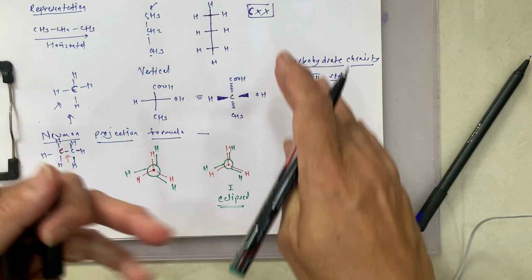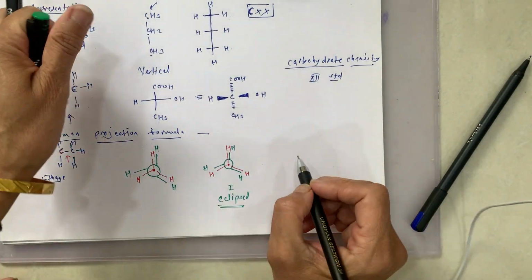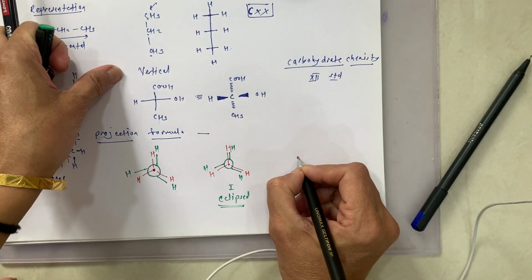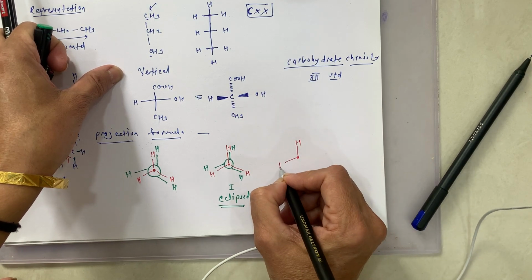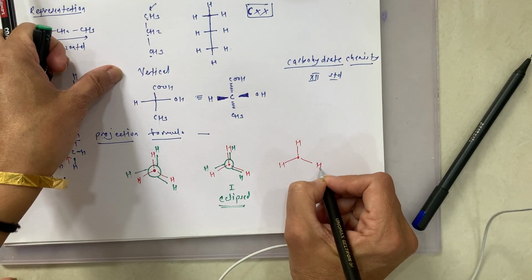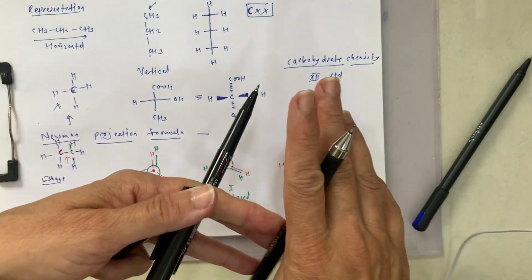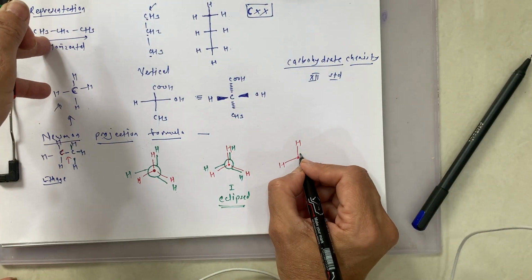And if I show it another way, this is the first carbon, the C-C bond is not visible, and these 3 hydrogens are attached to this first carbon. Then this is our circular second carbon.